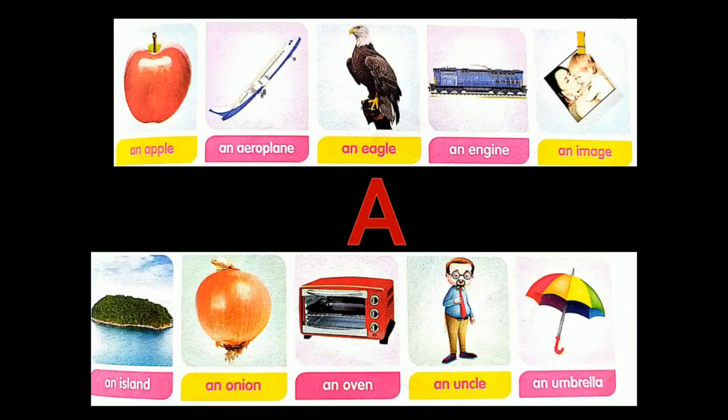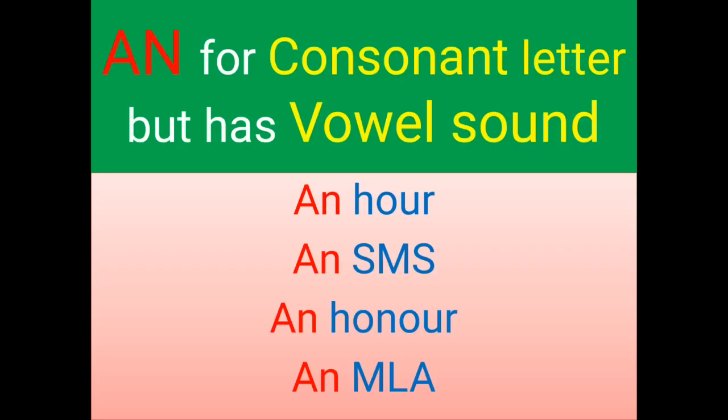I have given some more examples for the article an. Please observe carefully. An apple, an aeroplane, an eagle, an engine, an image, an island, an onion, an oven, an uncle, an umbrella. These words begin with vowel sounds. Which sound? Vowel sounds. Yes, children. So, we use an before them.